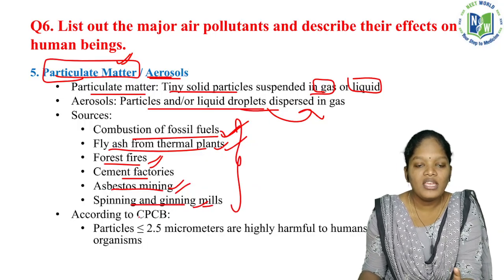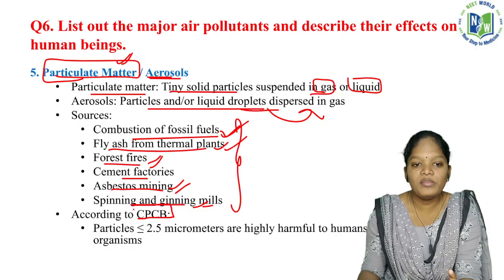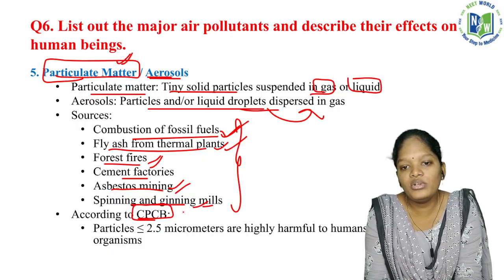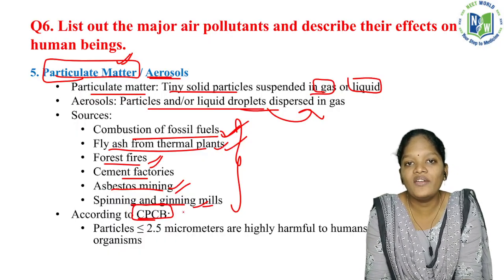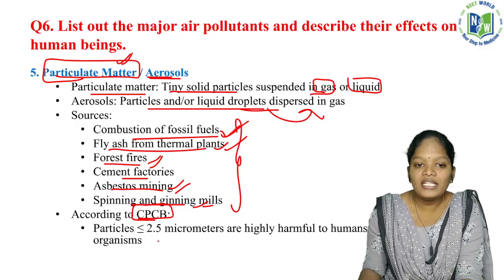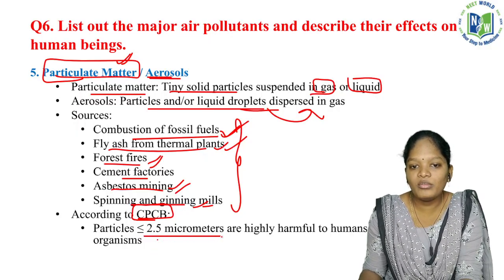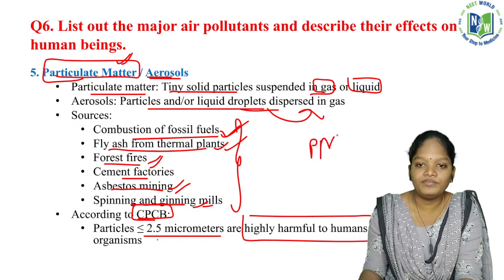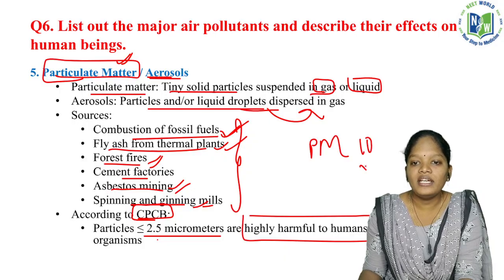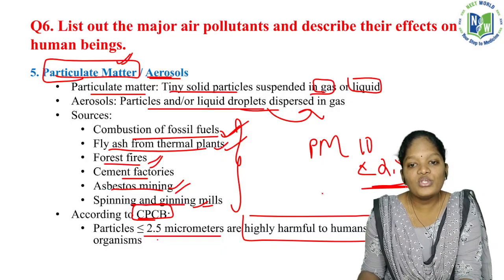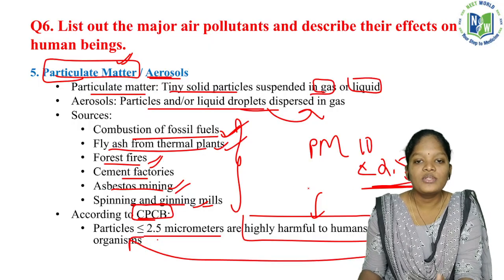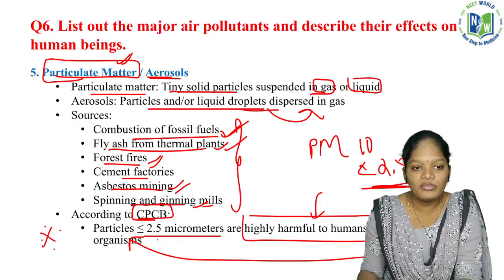this particulate matter. And according to CPCB, the Central Pollution Control Board, they are the ones monitoring the quality of the air. Particulate matter less than or equal to 2.5 micrometers is highly harmful to humans. So we have PM10 and PM2.5. Those which are less than 2.5 are very harmful to humans and air breathing organisms. This is the most important factual information.